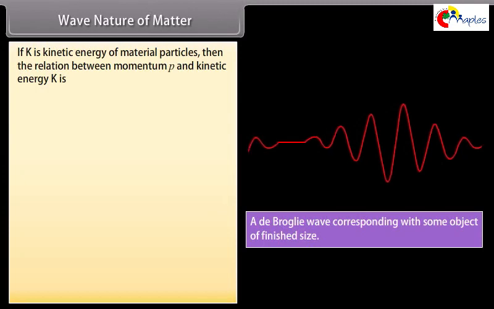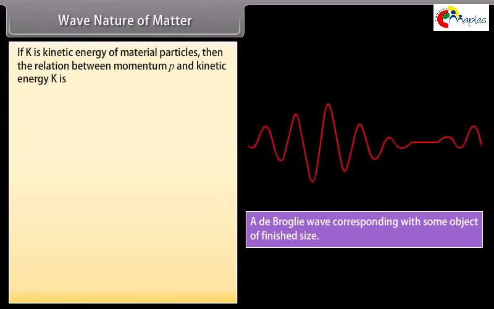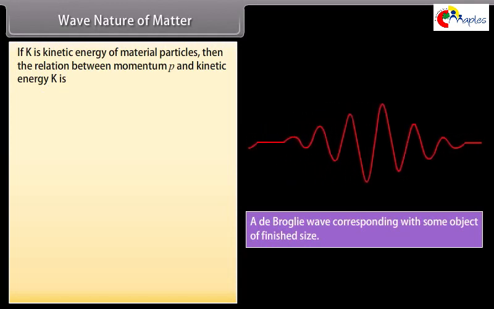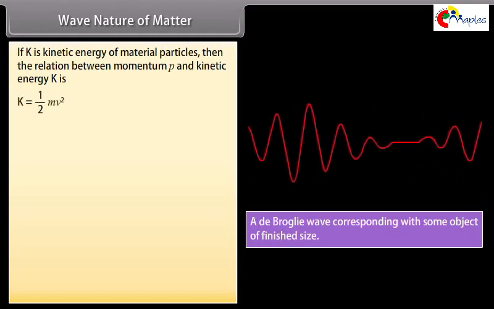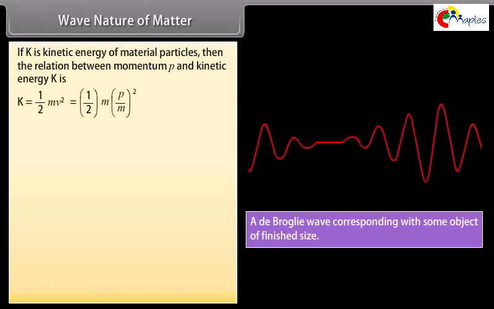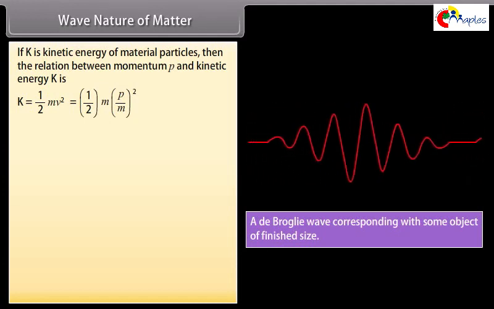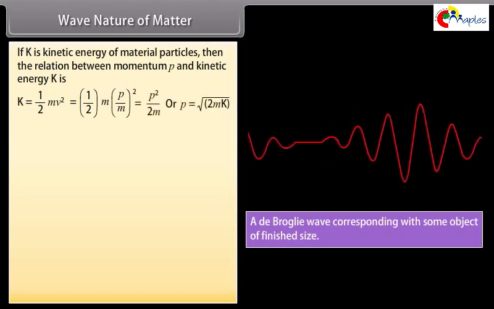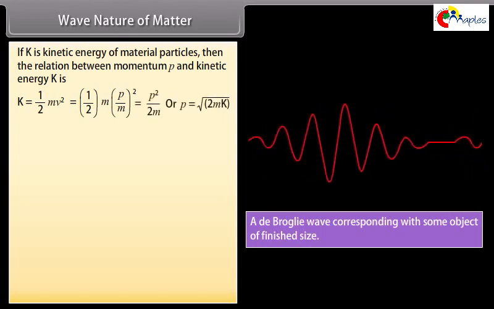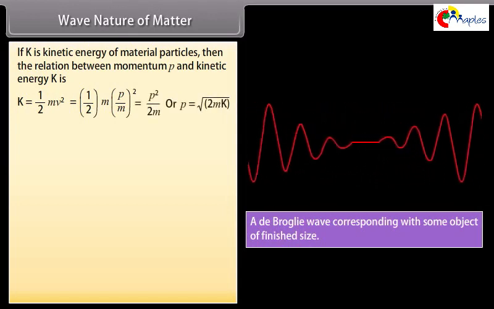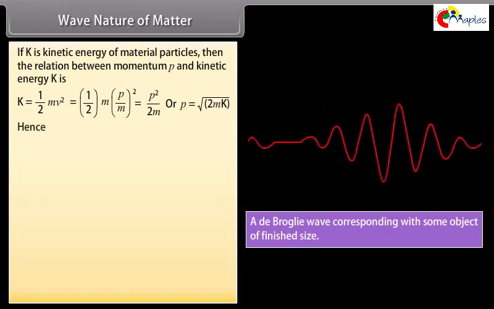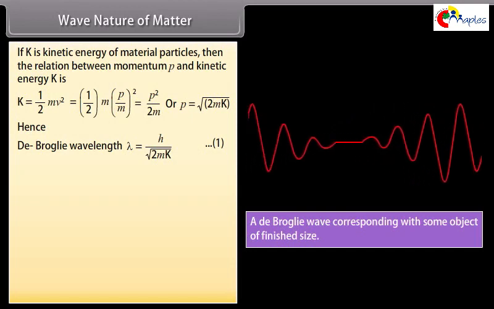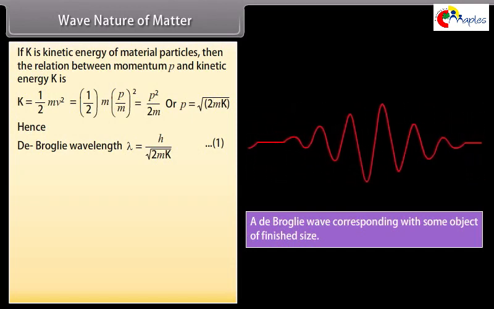If K is kinetic energy of material particles, then the relation between momentum p and kinetic energy K is K equals 1 by 2 mv square, which is equal to 1 by 2 into m into (p by m) square, which equals p square by 2m, or p as square root of 2mK. Hence, de Broglie wavelength lambda equals h by square root of 2mK. Name it as 1.